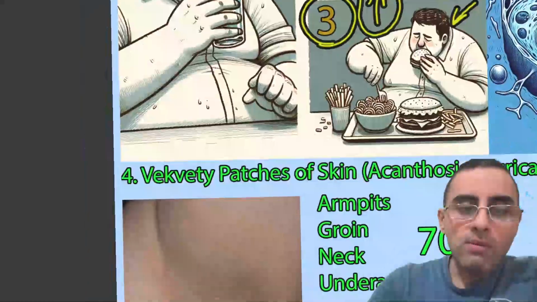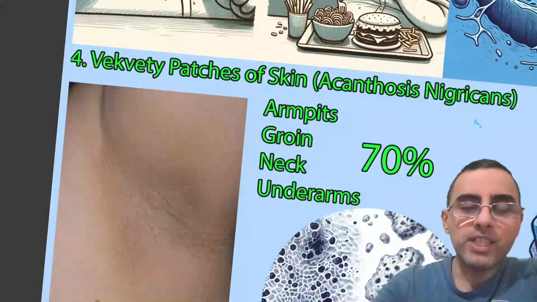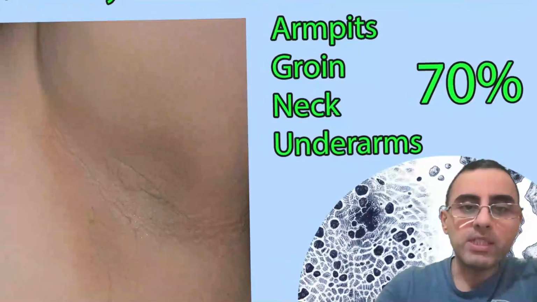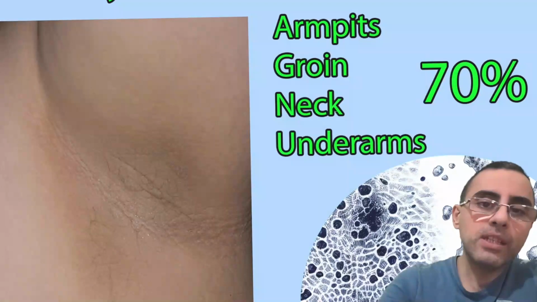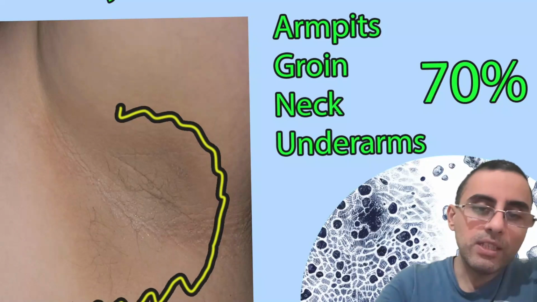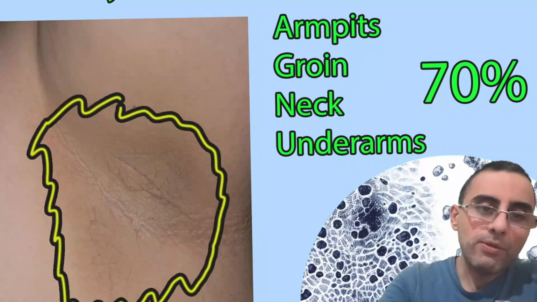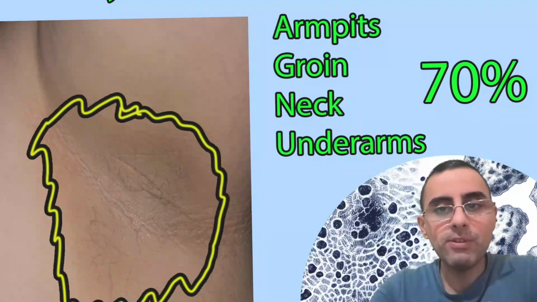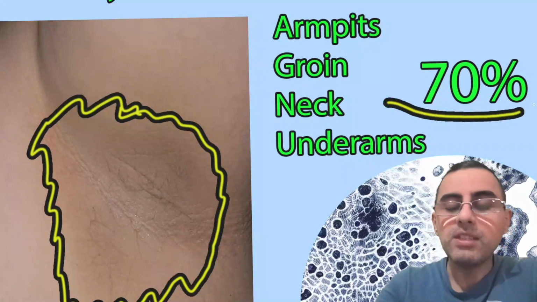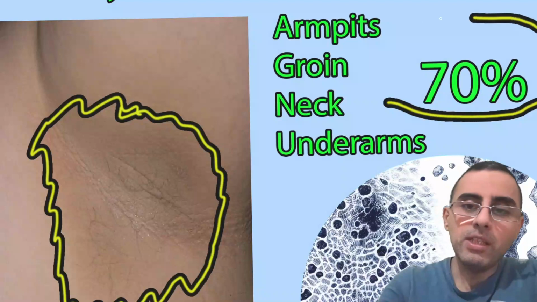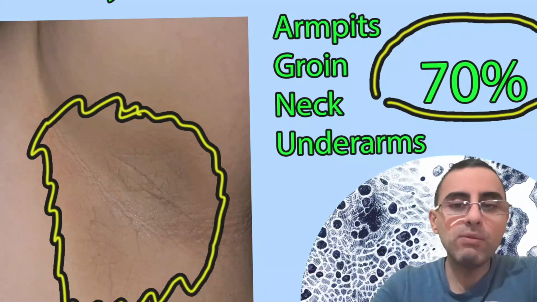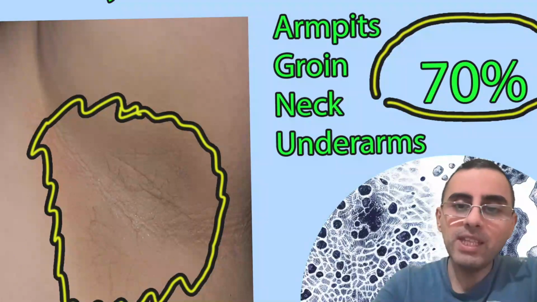The fourth symptom is velvety patches on skin. It is called acanthosis nigricans, which is common in armpits, groin, neck, and underarms. You can see this velvety patch of skin, discoloration of skin, and it's also a very common early symptom. It affects around 70% of patients with diabetes. And why does it happen?